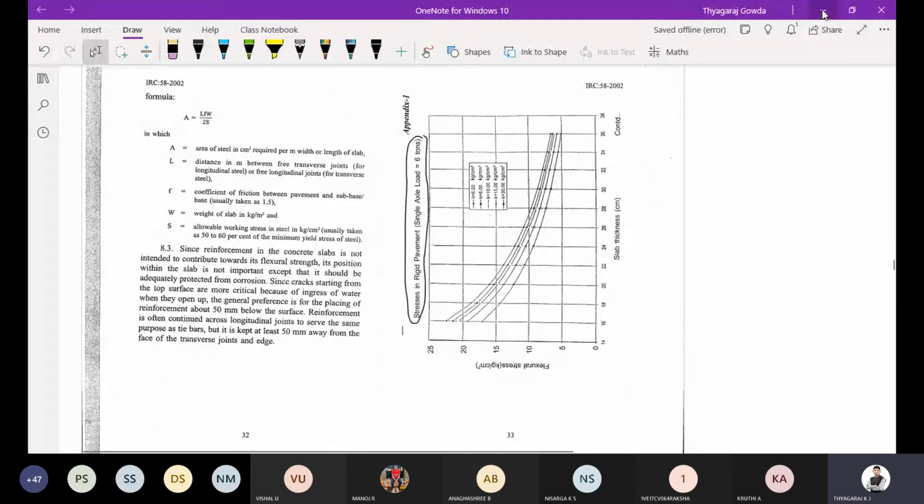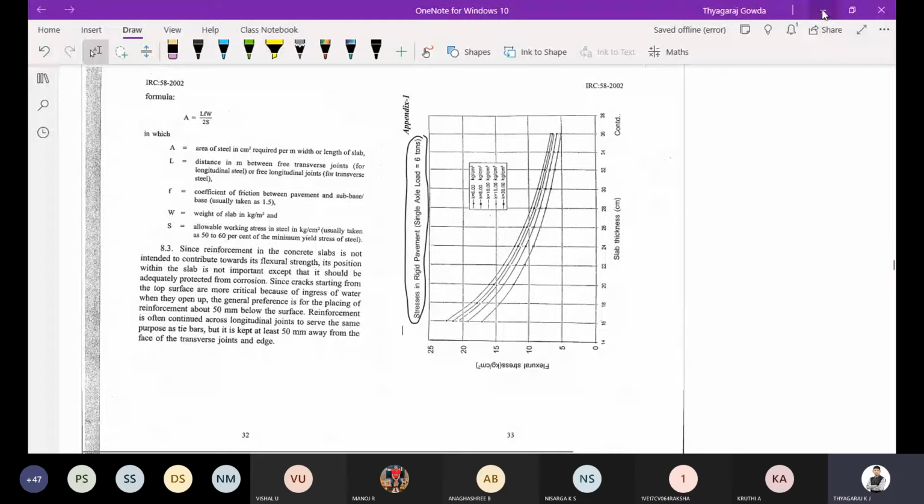So this is one technique, and we have already known the stress calculation, that is the wheel load stresses, which you can calculate that way also. But this is very simple rather than putting in the formula and working out the wheel load stresses. If you have the load, thickness and K value, we can easily determine the flexural stresses. For various axle loads, they have given the flexural stresses. Okay, so is it clear?